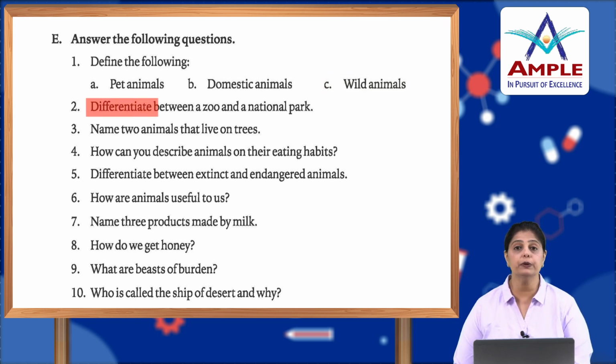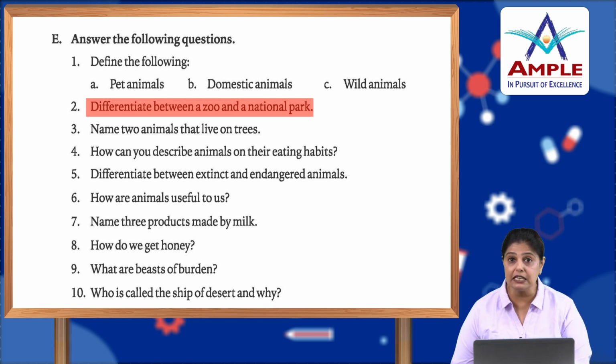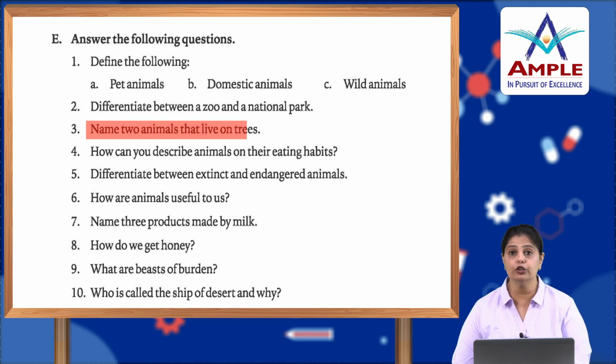Now, what's the difference between a zoo and a national park? Zoo is a place where animals are kept in a limited space for people to look at them, and national parks are the places where the animals are kept inside a fence but in a larger area, okay, and they are left free in a larger area. Name two animals that live on trees: birds and monkeys.